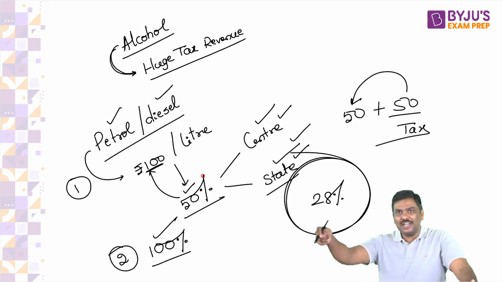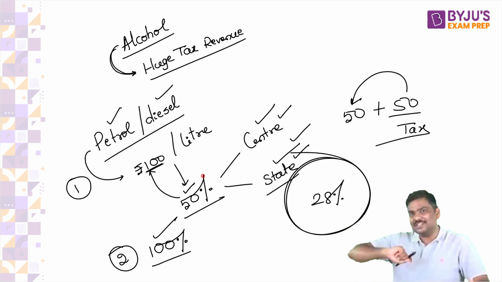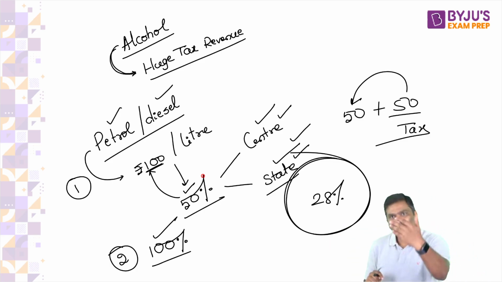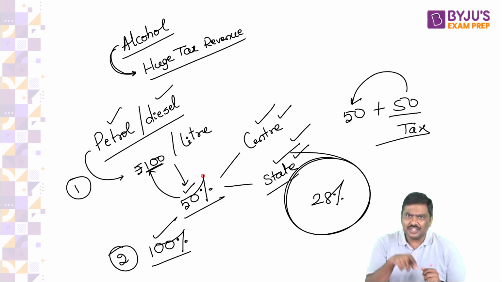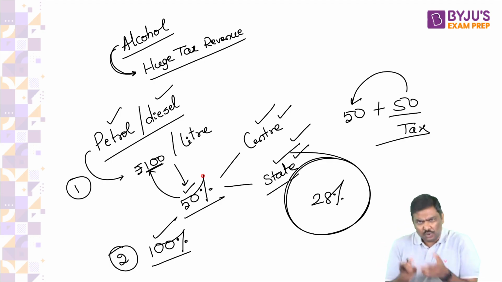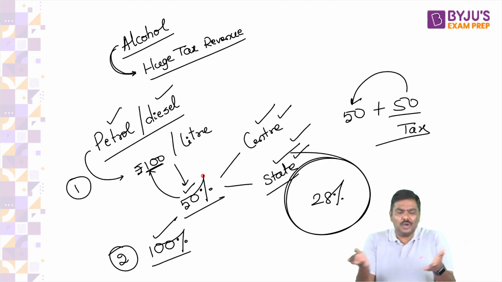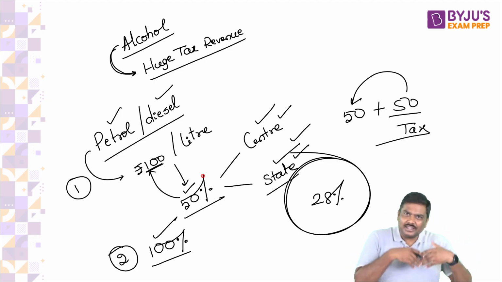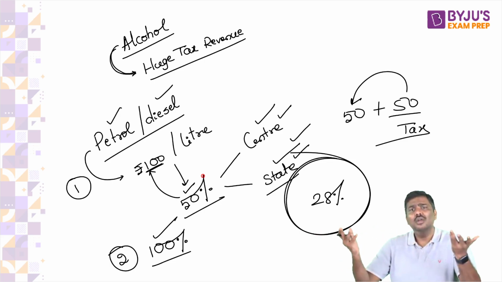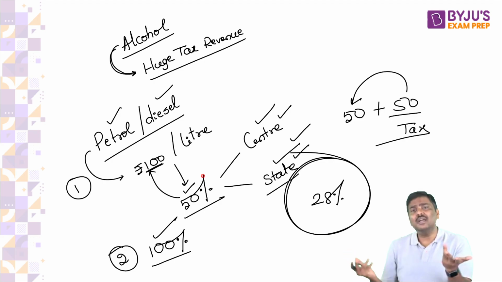And in the future, if you want to change the rate of GST, you will require GST Council approval. Today, do you require GST Council approval to change taxes on petrol and diesel, for both the center and the state? Absolutely not. You do not require GST Council approval.